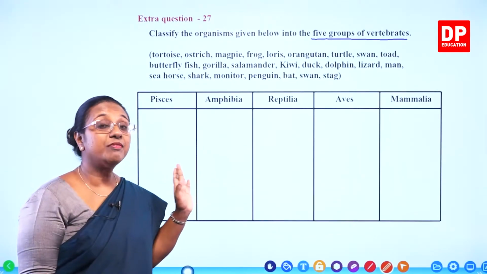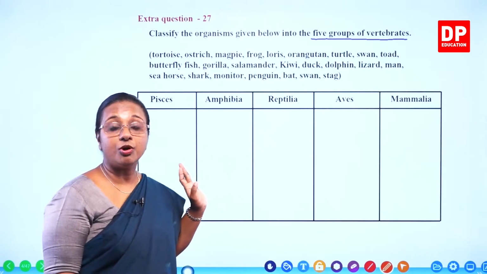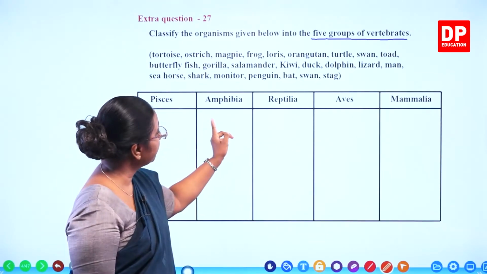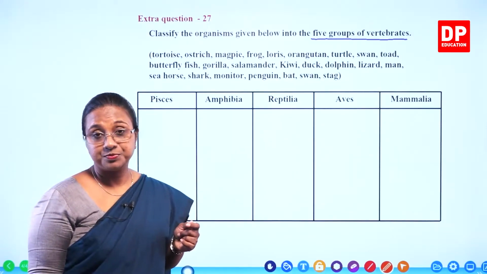I am sure you are familiar with all these animals. We have to classify them into these 5 groups: fishes, amphibia, reptilia, aves and mammalia.